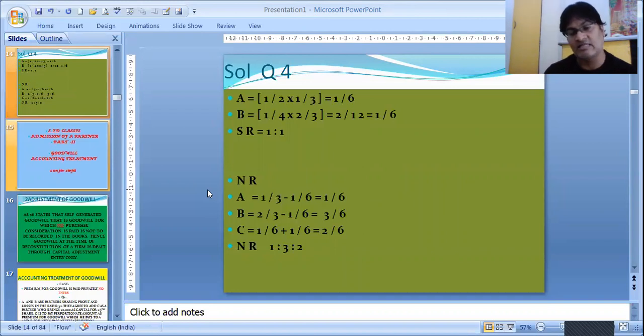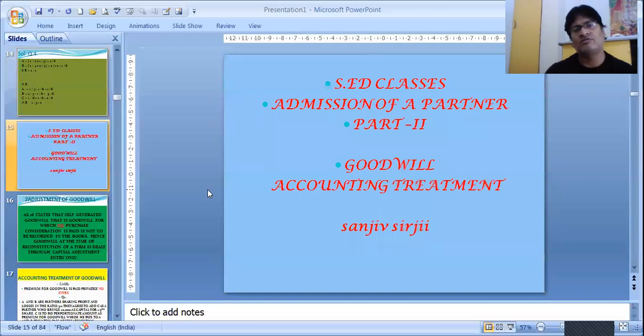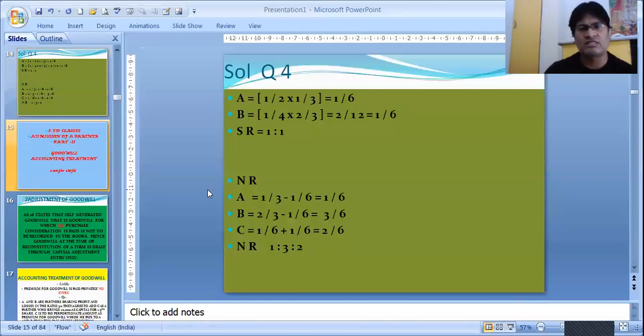Whereas C is 1/6 plus 1/6, meaning he is getting 1/6 from A and 1/6 from B. He will be getting 2/6 in entirety. So the new ratio is 1:3:2. This is another variety. So these were the different varieties of sums.